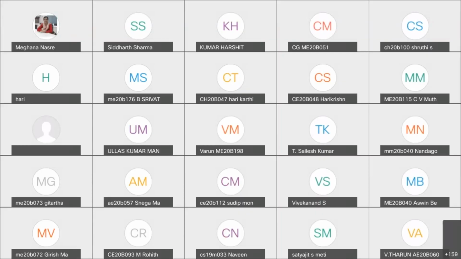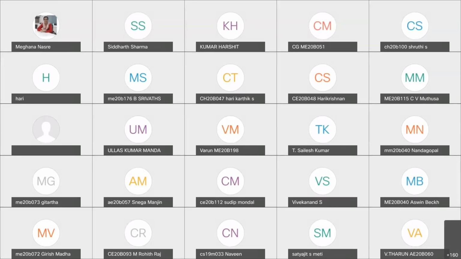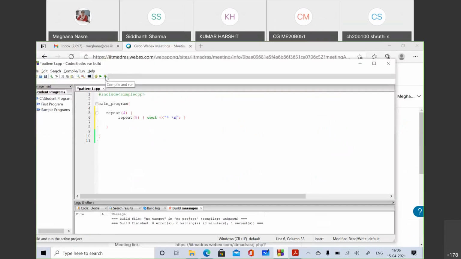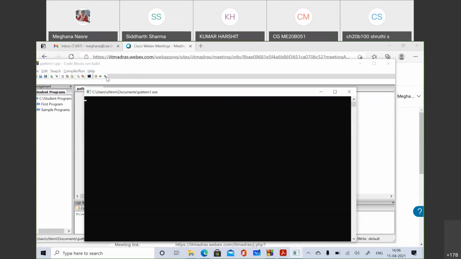Ma'am, the screen stopped again. We can't see the screen. Oh, okay. Okay, so is it visible now? Yes, ma'am. Okay, great. So the program is executing, compiling and then executing.